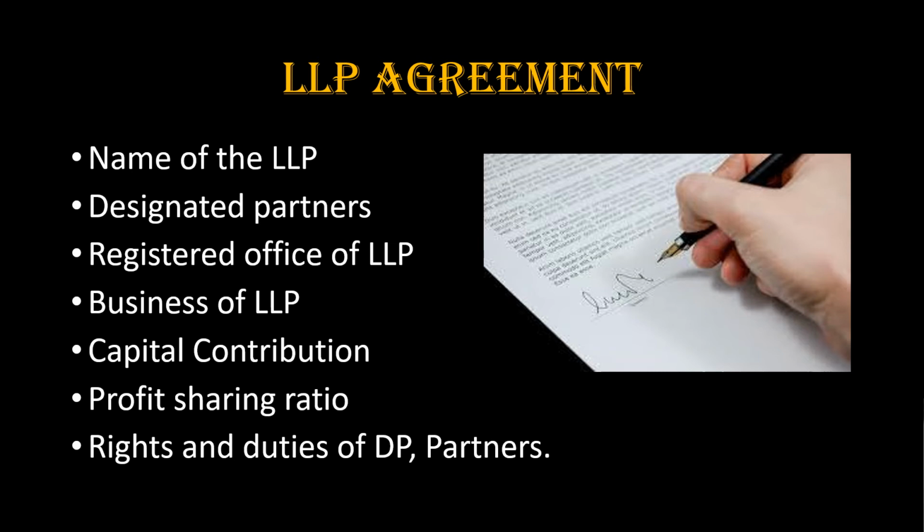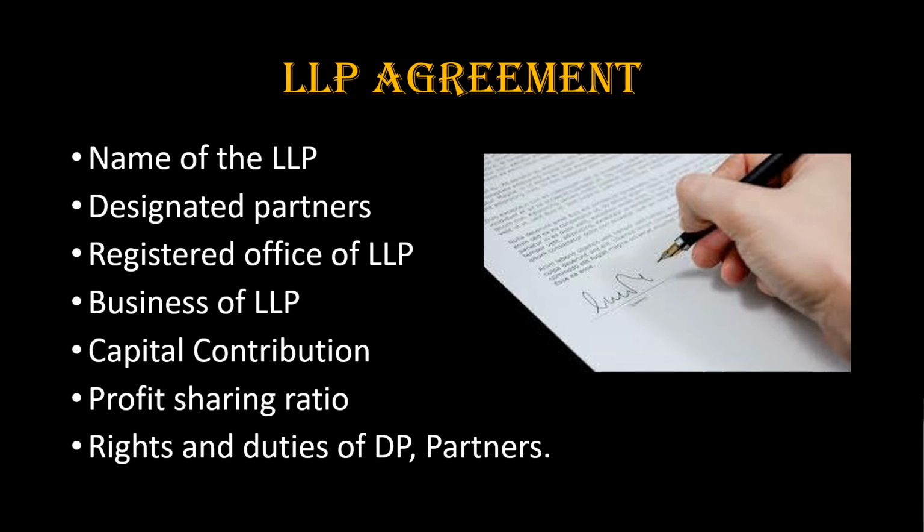Here are some of the essential clauses that should be included in the LLP agreement. Name of the LLP, the name under which the LLP is going to be carried on. Next is the designated partners. The LLP agreement shall clearly mention the name, age, and address of each designated partner. Registered office of the LLP. The LLP agreement shall state the partnership business shall be carried on at the mentioned address, which shall also be its registered office.